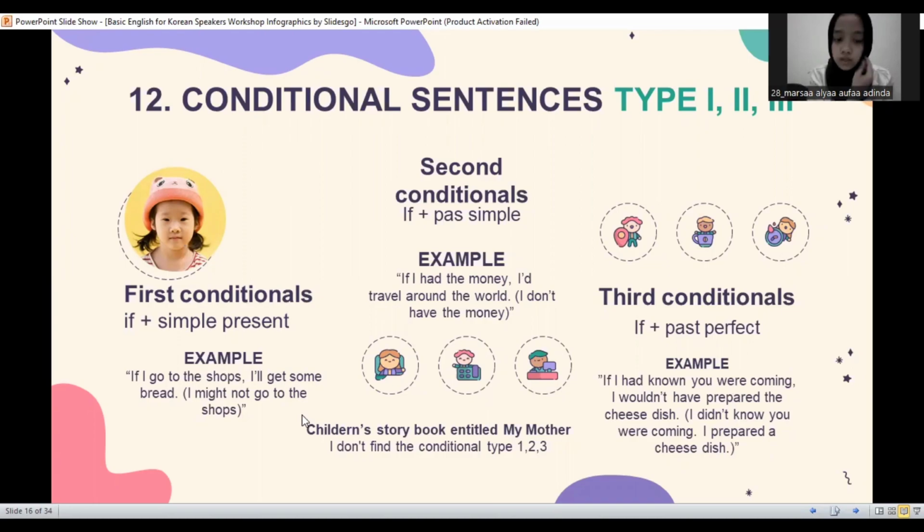In my mother's children's storybook, I don't find conditional types 1, 2, 3. I don't find conditional types 1, 2, 3 in my mother's storybook. There are no such tenses because there are no tenses that match the formula.